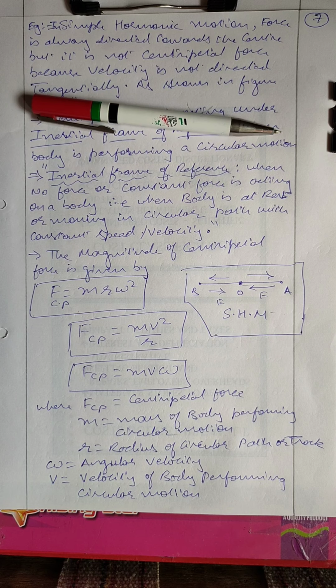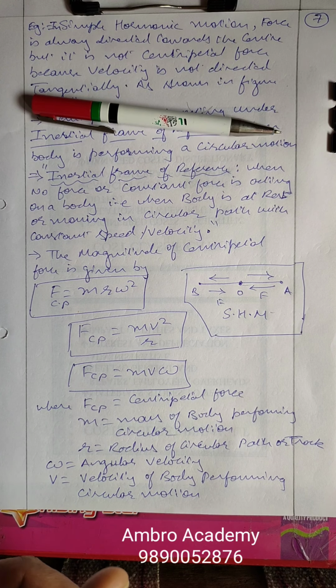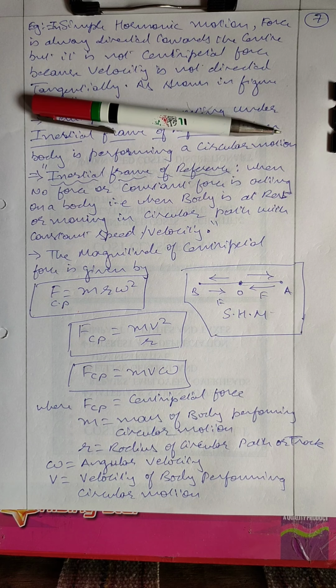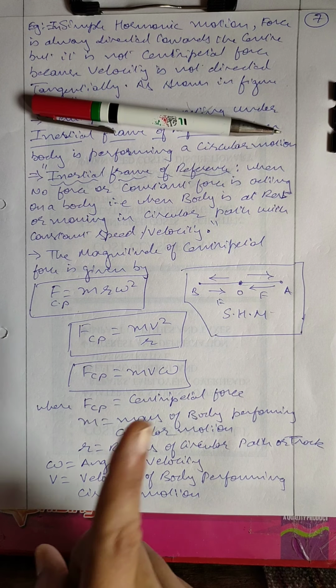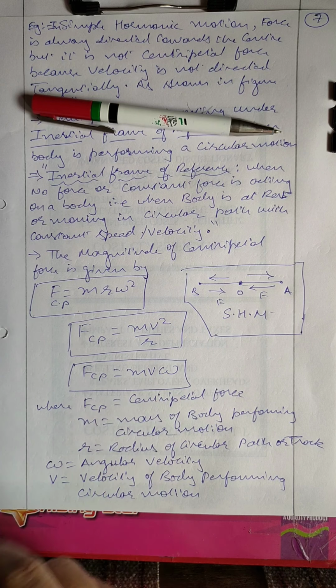So here gravitational force is nothing but centripetal force, which is attracting that body to move around it. If suppose there is no gravity, the earth will leave the sun and move away. The moon will leave the earth and move away. But they are moving in a constant circular path because of centripetal force. So whenever centripetal force is there, two things are there, centripetal force and the velocity, and the velocity direction should be tangential to the circle.